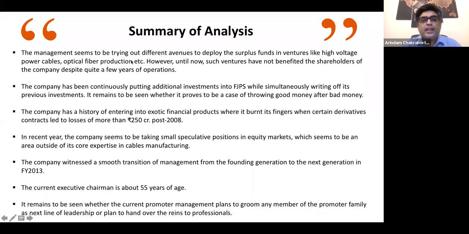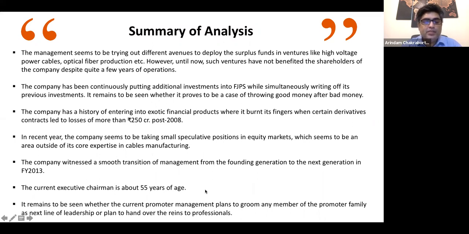Then they have been trying different avenues to deploy the surplus funds, but it has not really paid good results for them. They have tried to get into exotic financial products and derivatives, posted a loss, taken speculative positions in the equity market also, which has not been great.